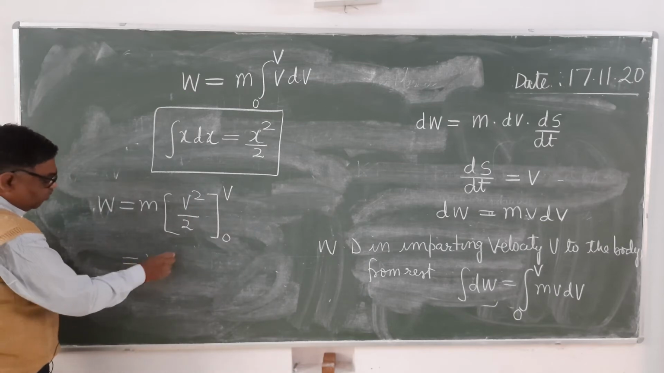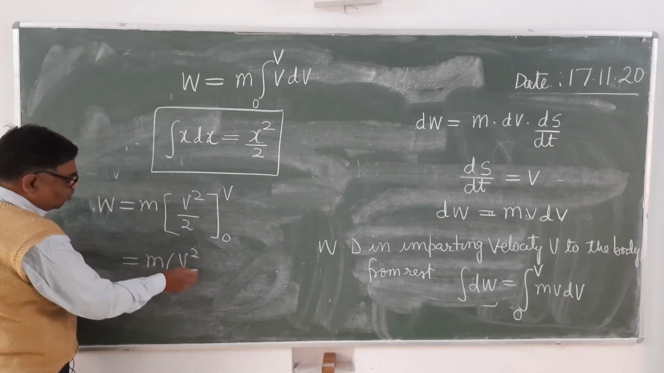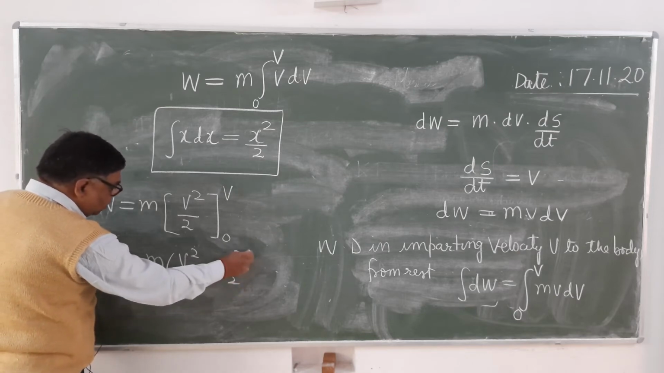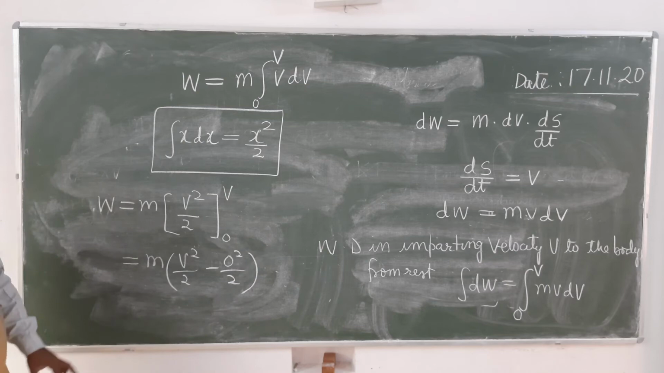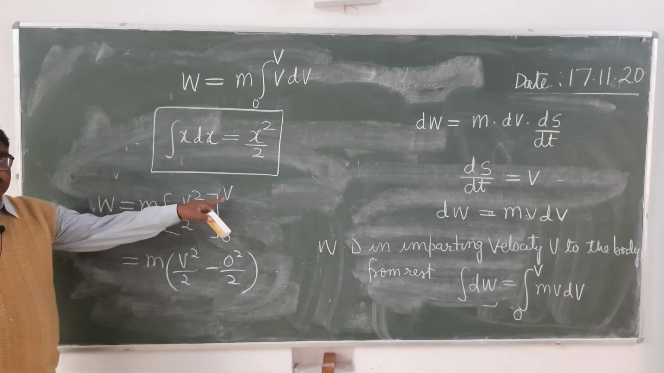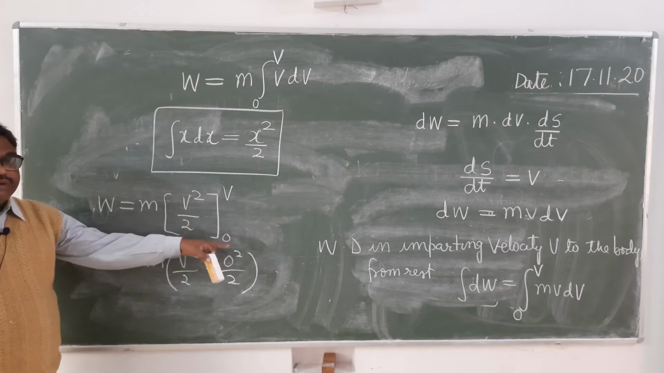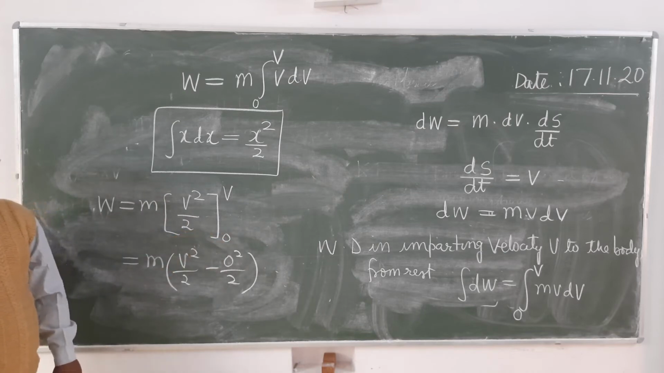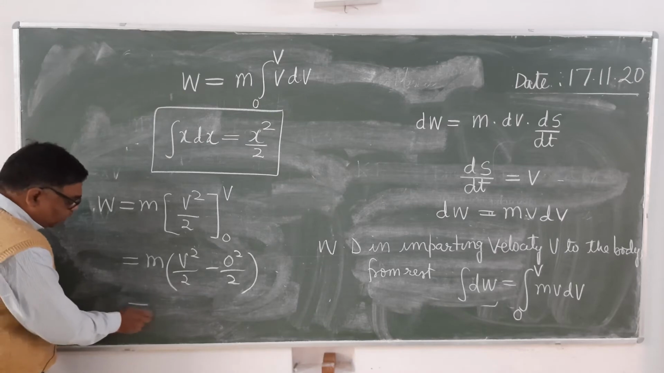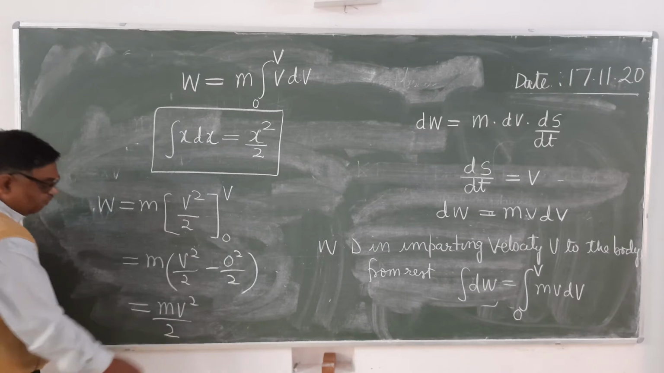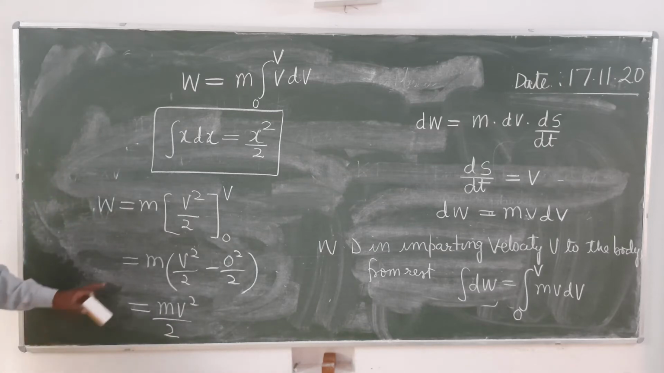So it will be m into v square upon 2 minus 0 square upon 2. Its value at the upper limit, velocity is v, minus its value at the lower limit, velocity is 0. Understood? So when you simplify, you get m v square upon 2. It's clear. Work done comes out equal to this.